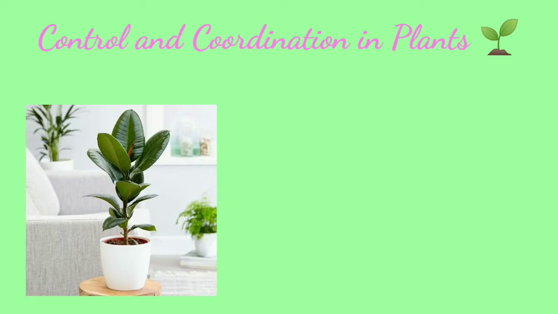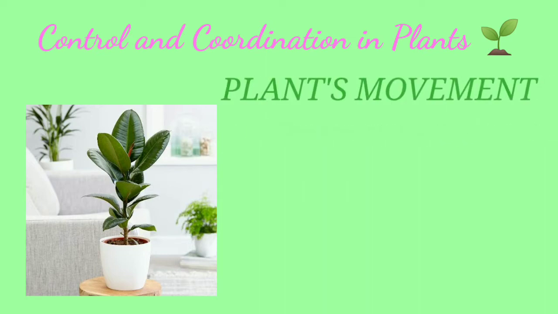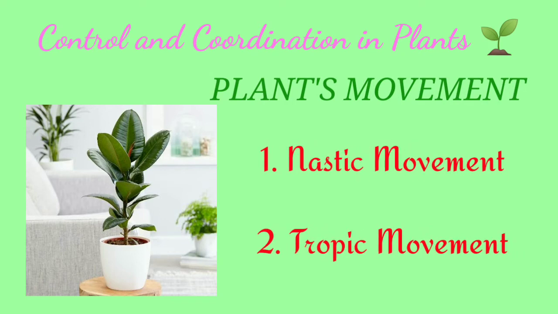You know that plants cannot leave their place and move from one place to another. So they inhibit locomotion, but they show us movement. These movements are actually of two types: one is nastic movement and the second one is tropic movement.